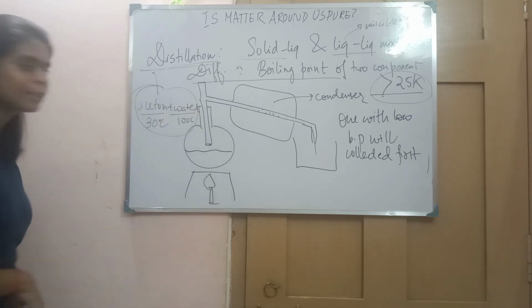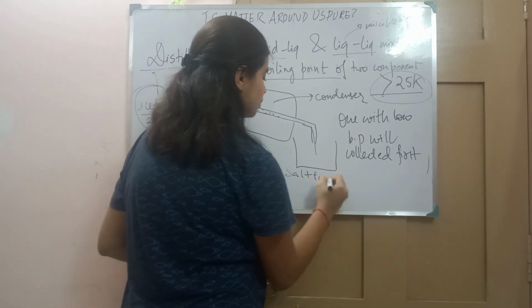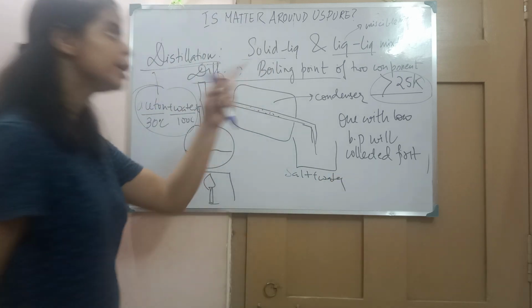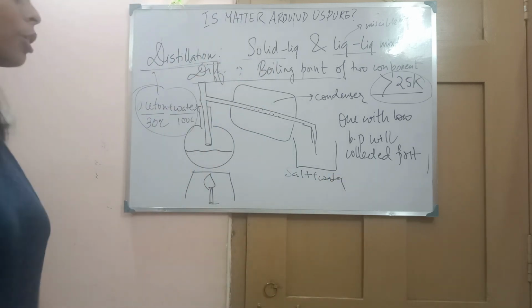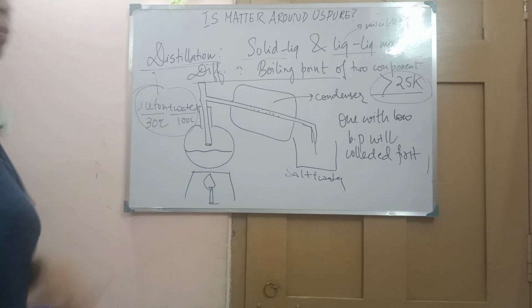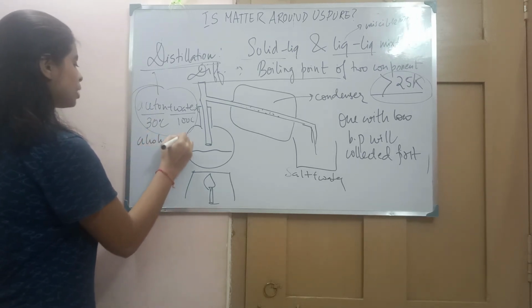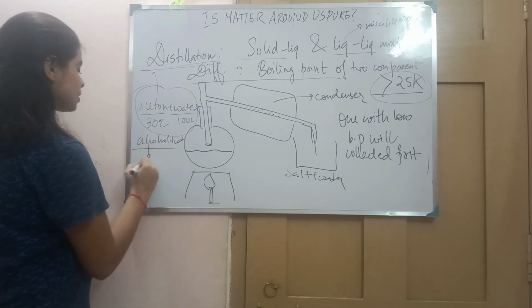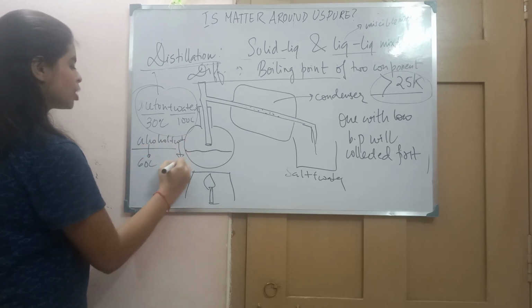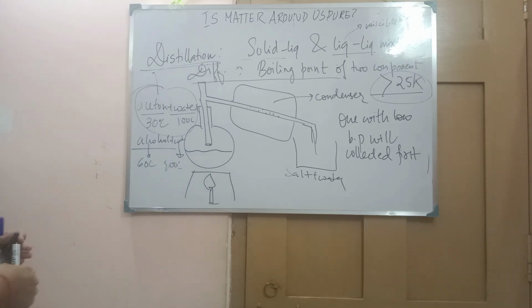See, the difference in the boiling point. We can use salt plus water, and liquids as well, like acetone plus water, alcohol plus water. Alcohol has a boiling point of 60 degrees and water has 100 degrees. We can use this.